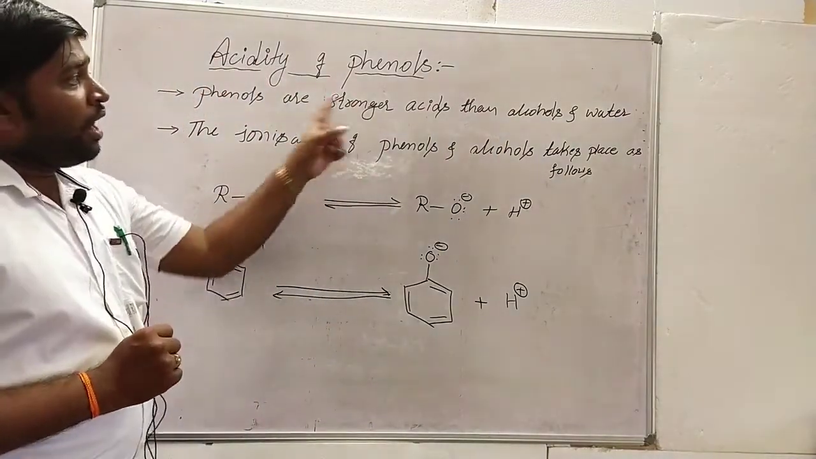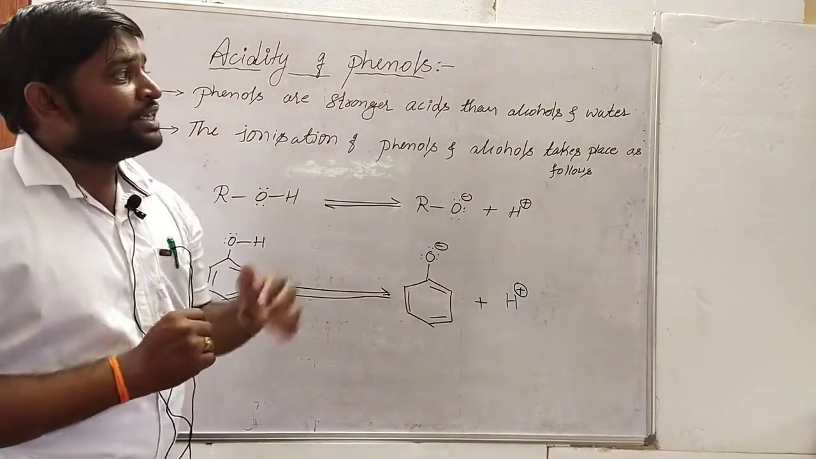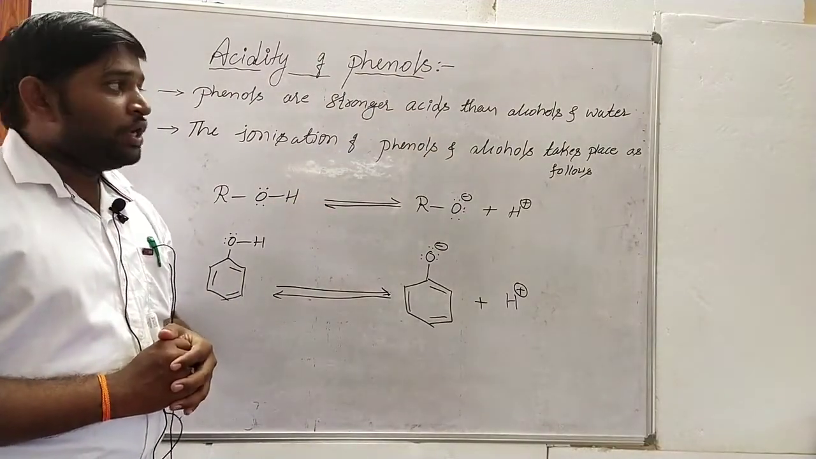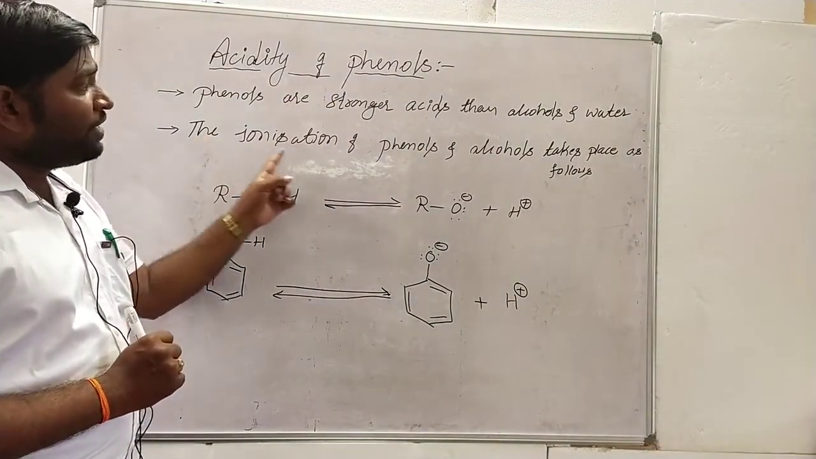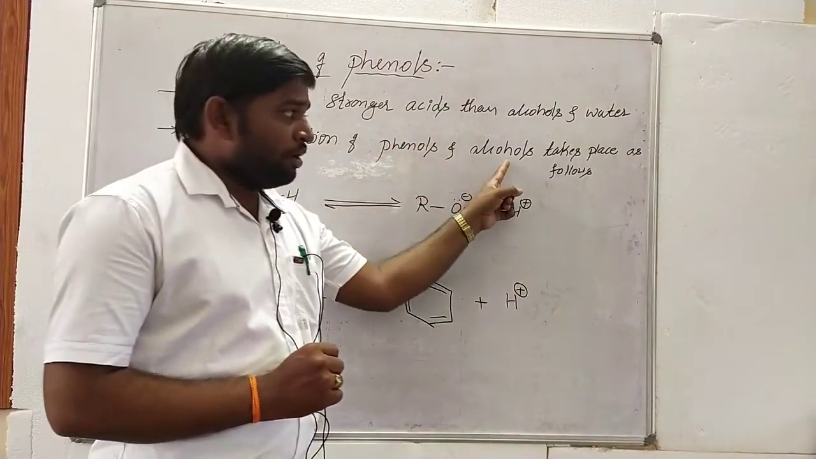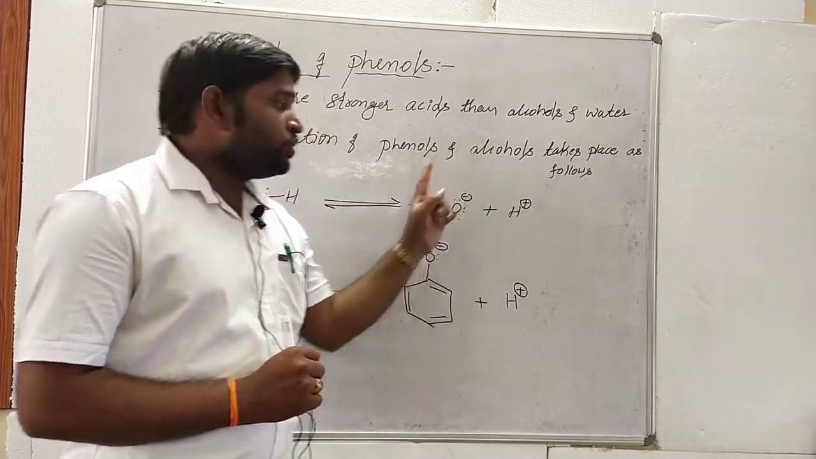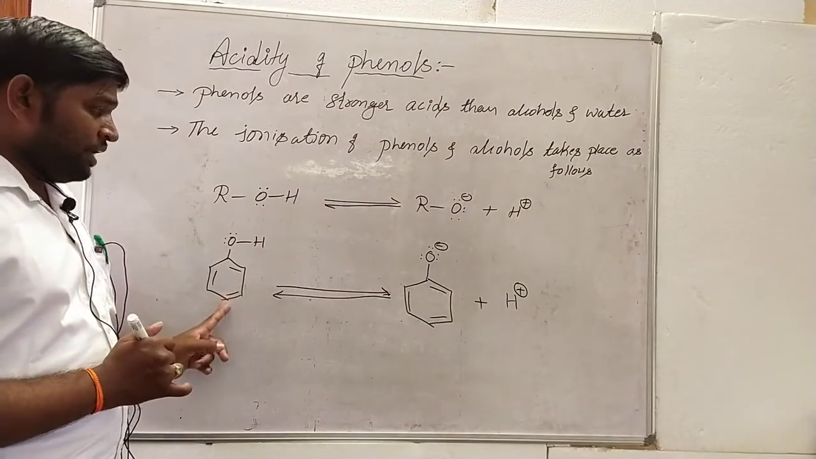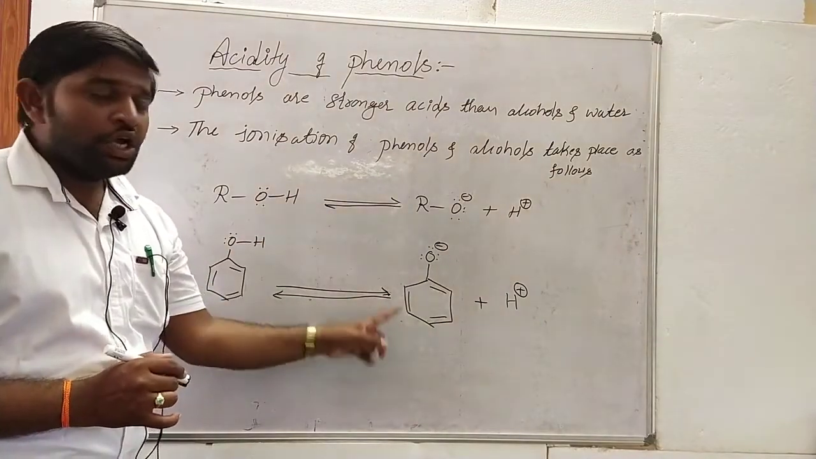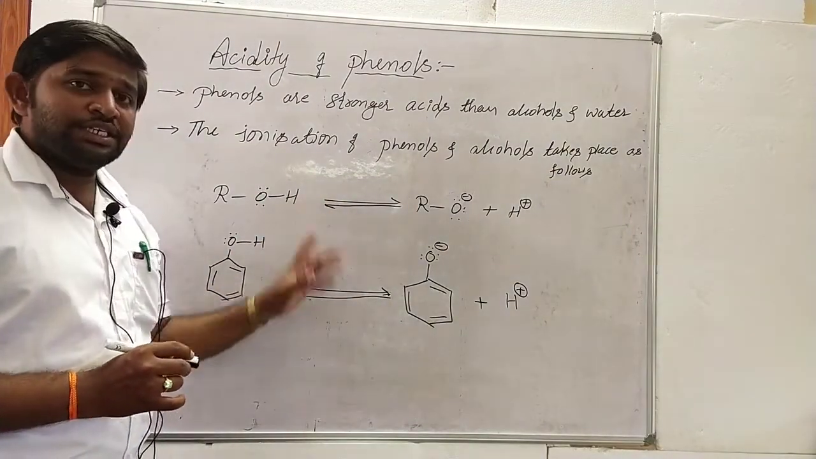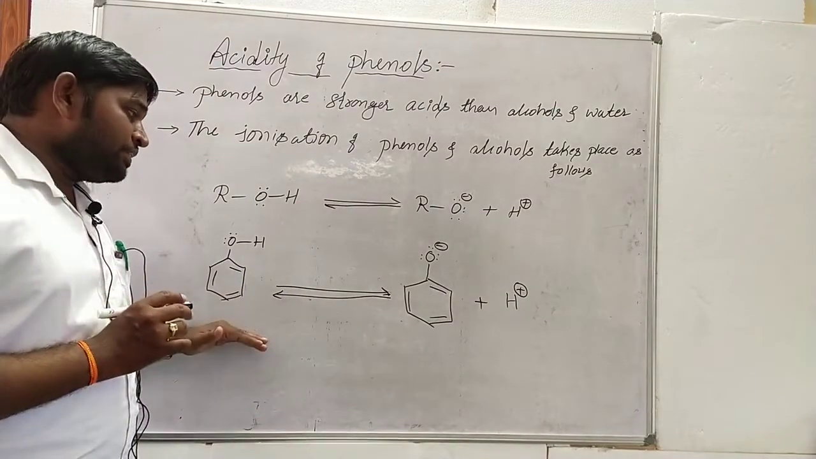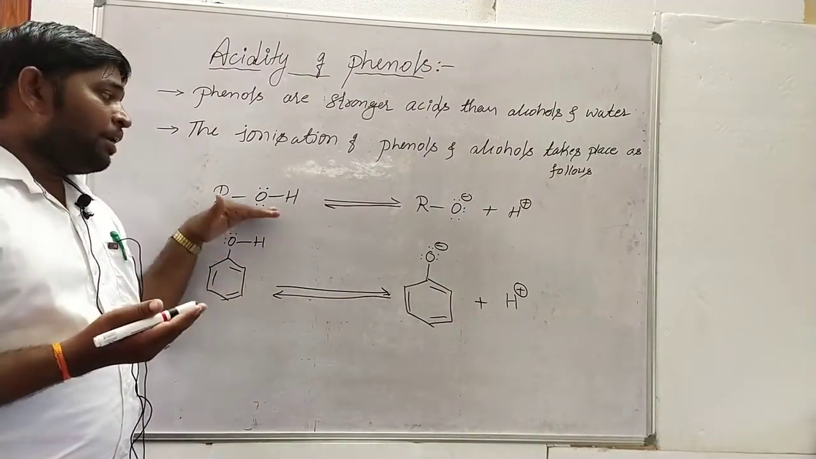How are phenols more acidic than alcohols and water? The ionization of phenols and alcohols takes place as follows. When alcohols and phenols undergo ionization reactions, on the basis of these reactions we can confirm that phenols are more acidic than alcohols.